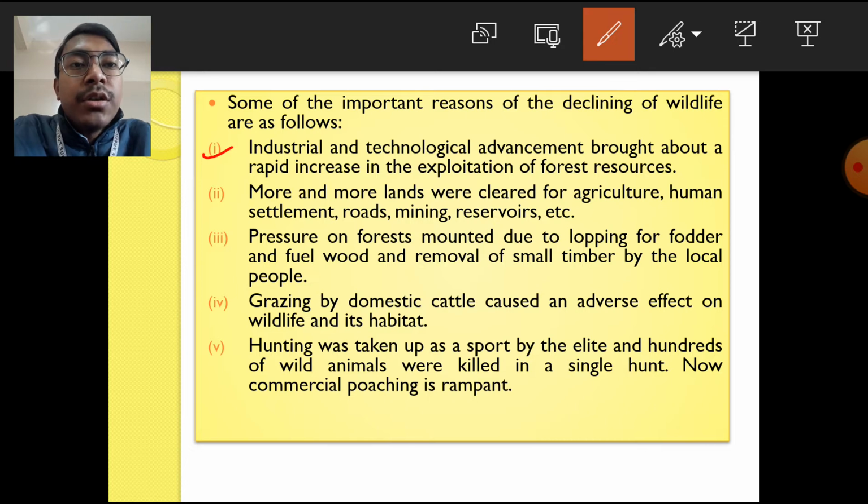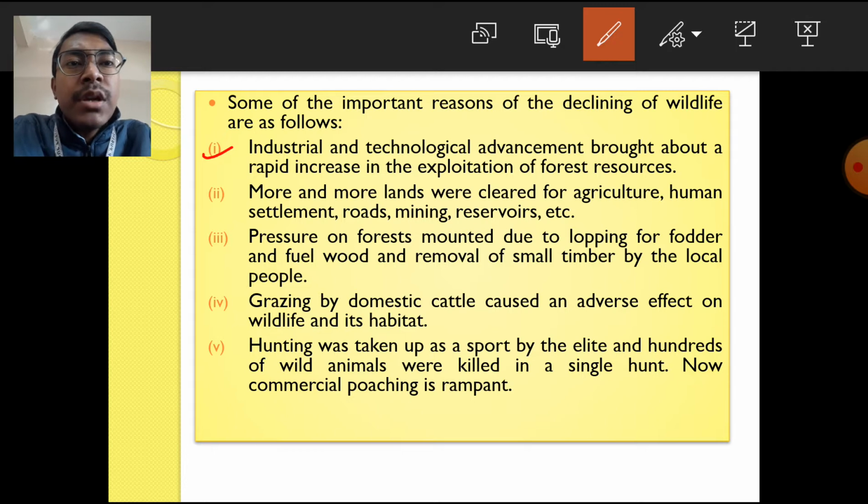Because of industrialization and various technological development, the forest resources have been depleted and exploited to a large extent, and this is the reason that with the decrease in forest cover, there is a loss of habitat of the wild animals. Many of the wild animals are endangered, and some of them are extinct.